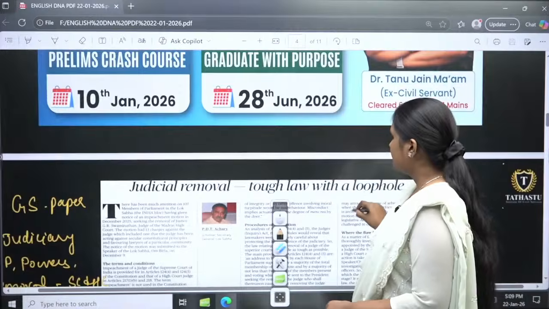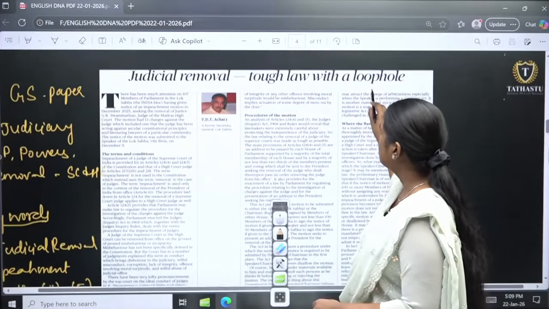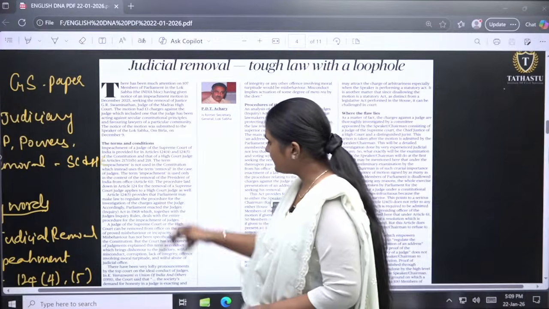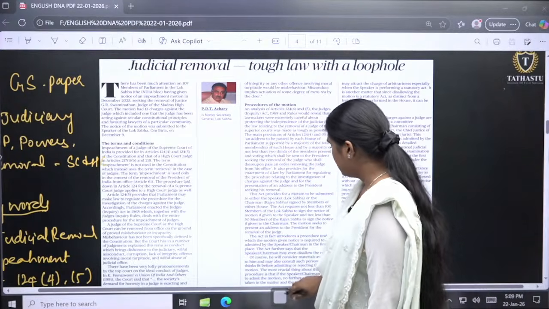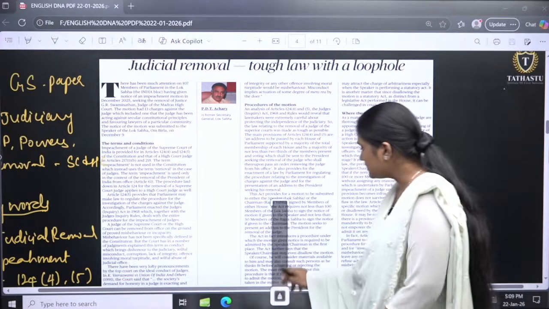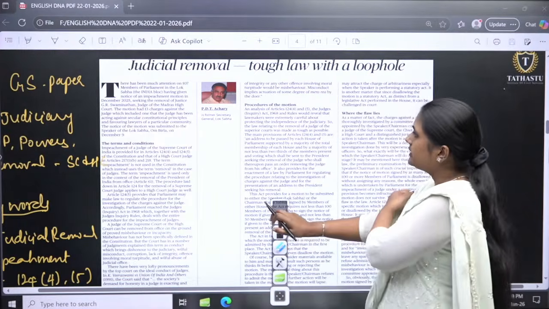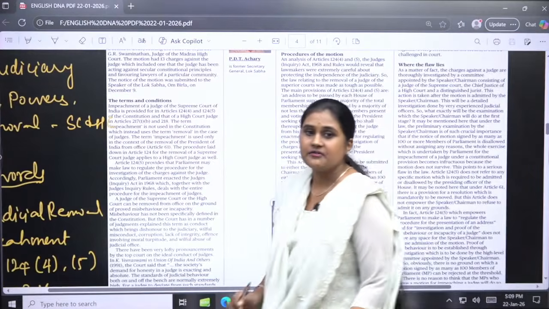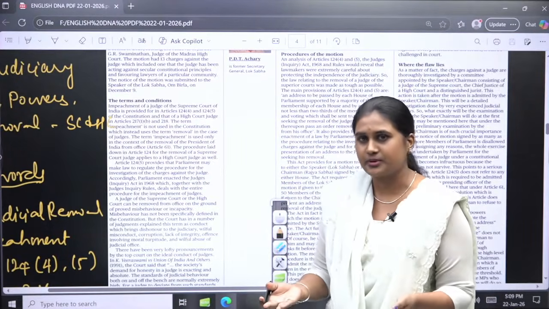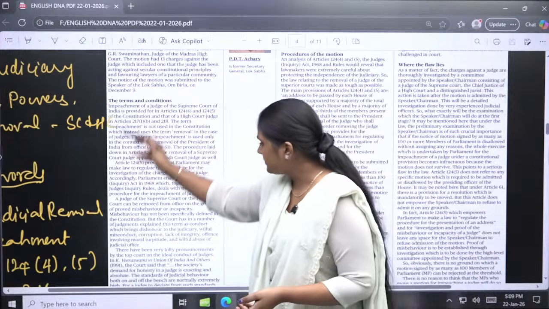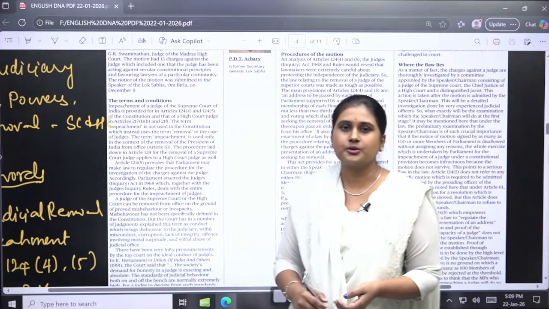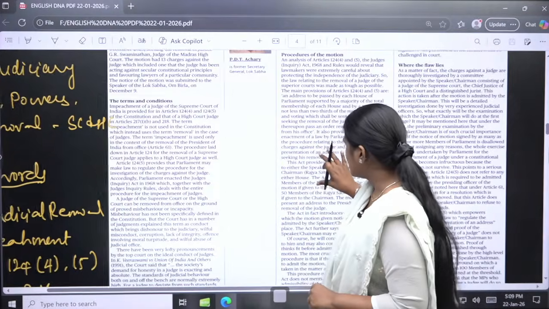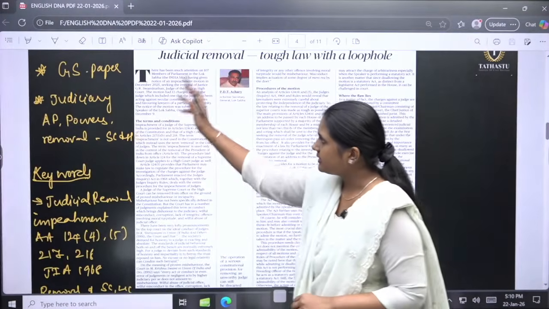The first article, judicial removal, tough law with loophole. Okay, so the complete article is about, I didn't underline it because the major part of the article is talking about the procedures. If you see the terms and conditions, we have already discussed them in the previous sessions also. It completely talks about the procedures, how to remove or impeach the judges. That is why I didn't underline it. Instead, I have written it here.